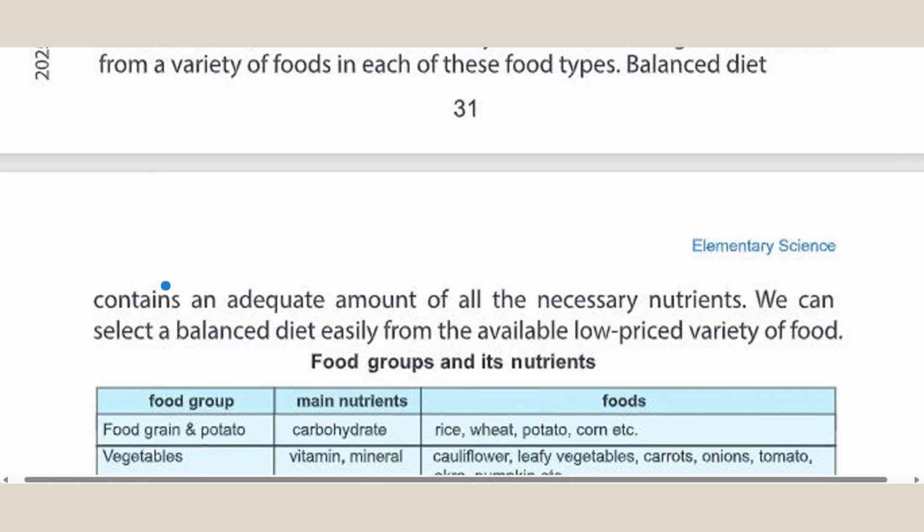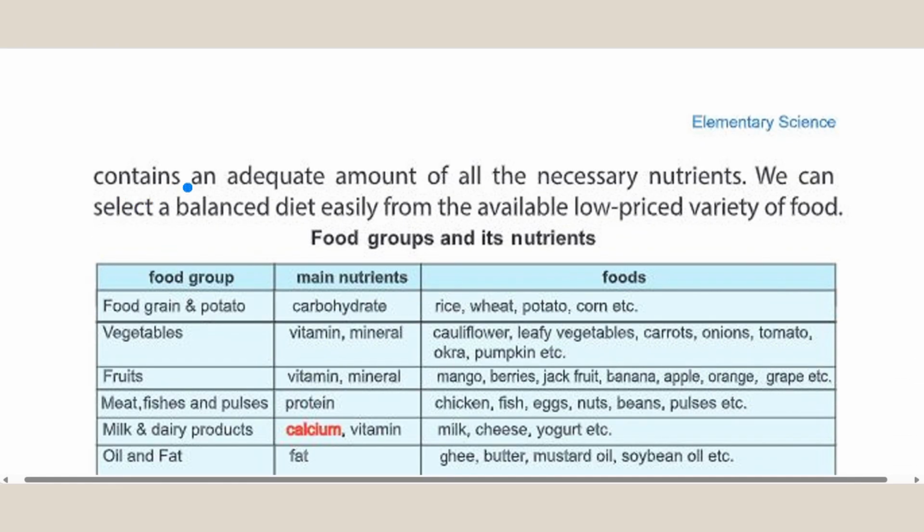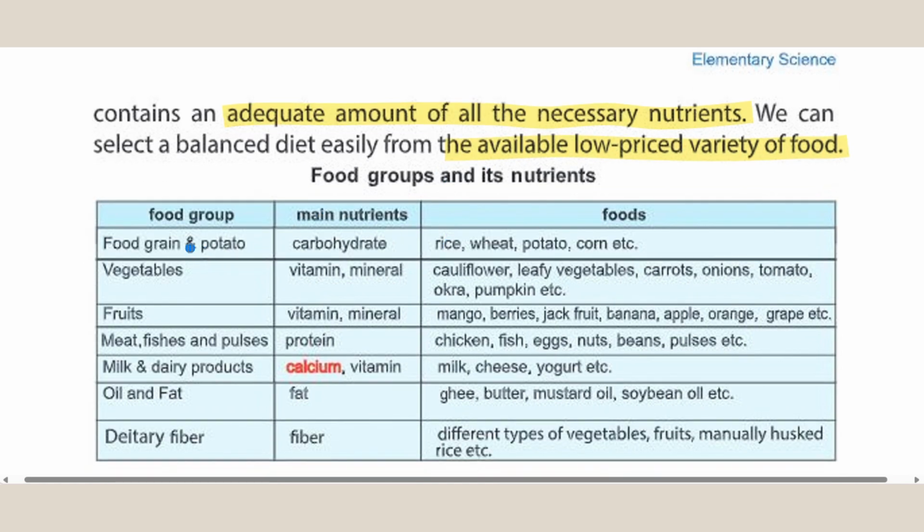Balanced diet, next page, contains an adequate amount of all the necessary nutrients. We can select a balanced diet easily from the available low price variety of food. Here is a chart. See food group, main nutrients and foods.